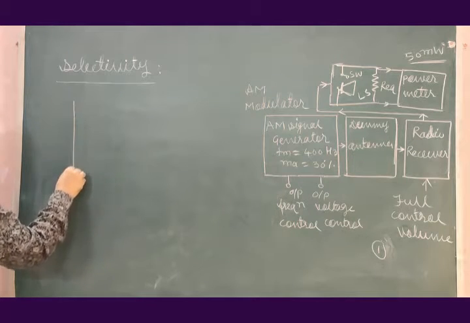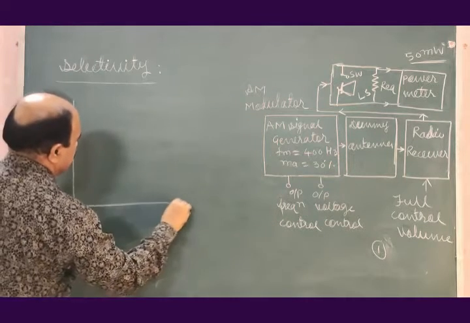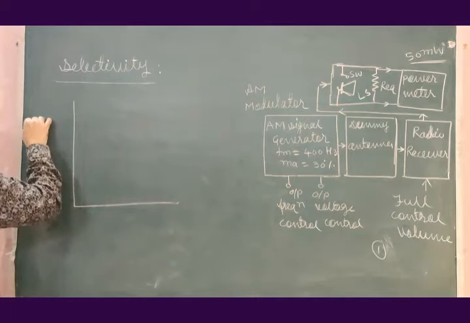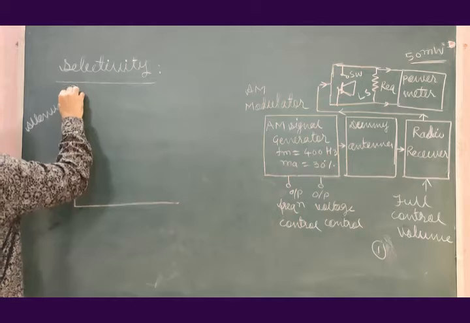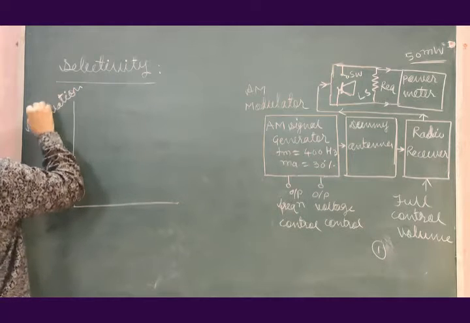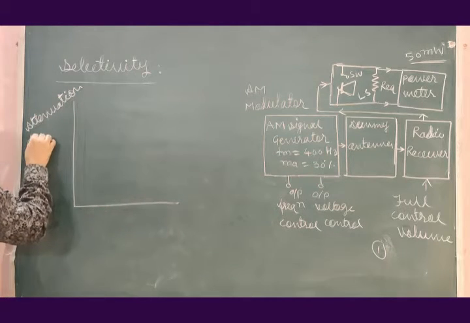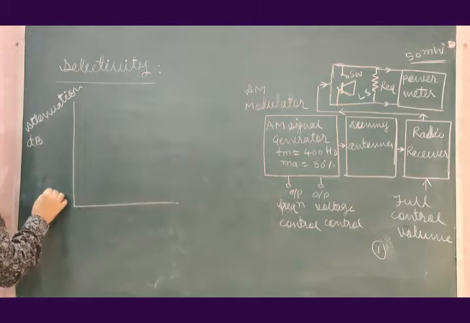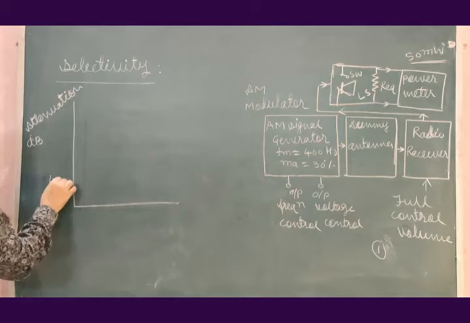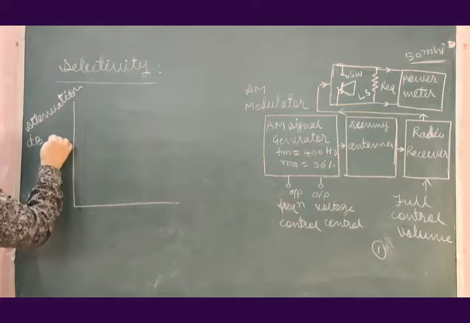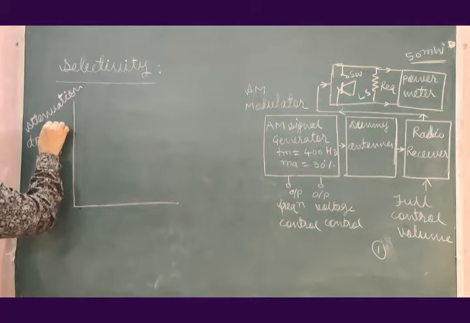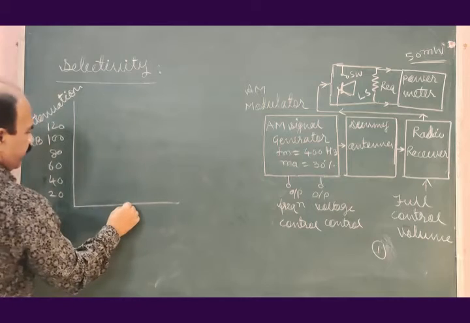The attenuation may be expressed in decibel. Twenty, 40, 60, 80, 100, 120 and so on.